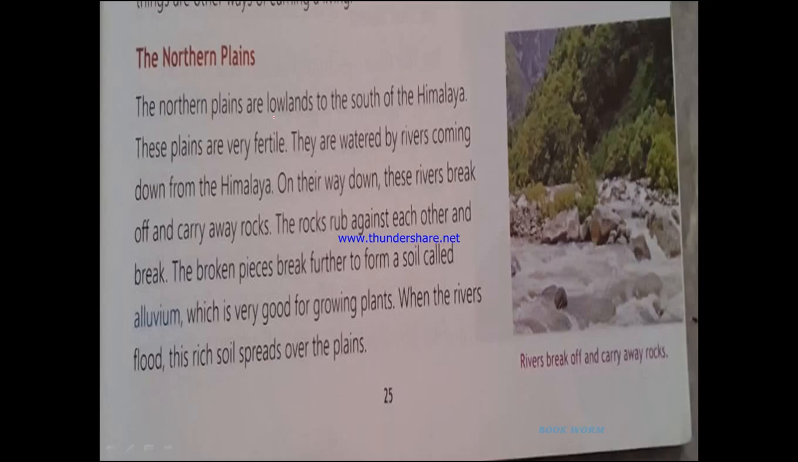The northern plains are lowlands. Mountains are high and the northern plains compared to the mountains are low. So if you see the structure, this is the mountain which slopes downwards, then comes to a flat kind of structure. This flat kind of structure, this is the plain land we are talking about. The plains are very fertile. They are watered by rivers coming down from the Himalayas.